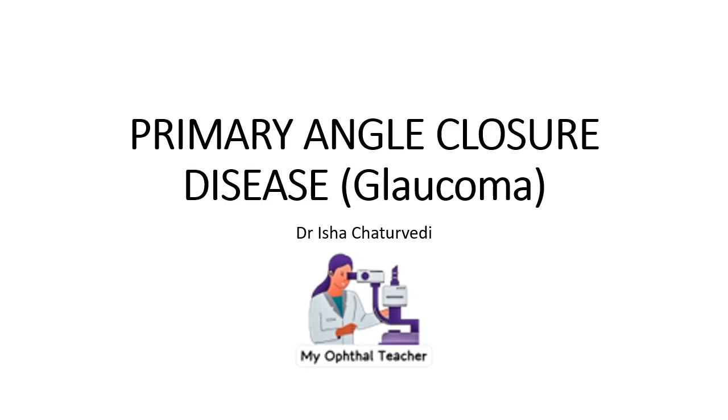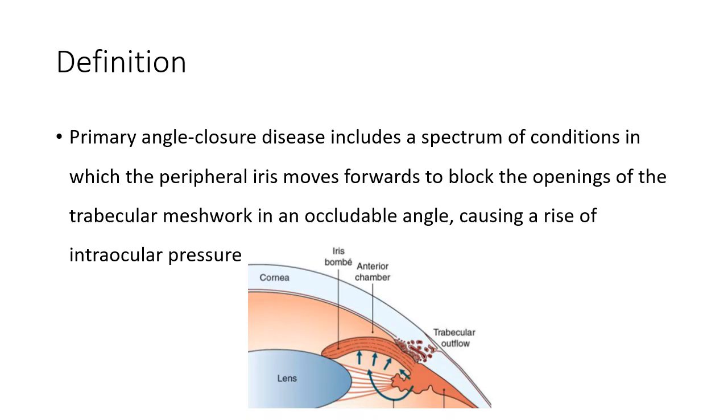My previous lecture was on primary open angle glaucoma. So we'll be talking about primary angle closure glaucoma today. Now I want to emphasize that it is a spectrum. It is not one condition. That is why I've named it as primary angle closure disease. And primary angle closure glaucoma is just one point in the spectrum. Okay, so let us understand.